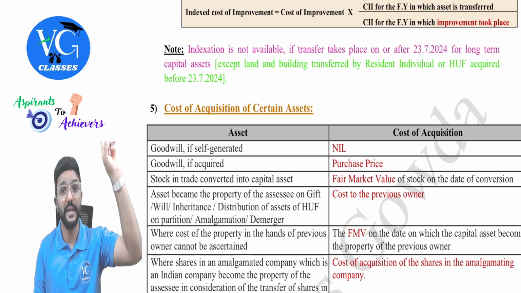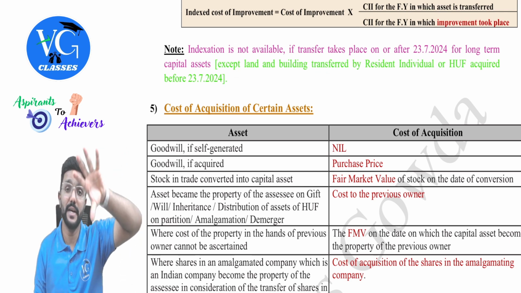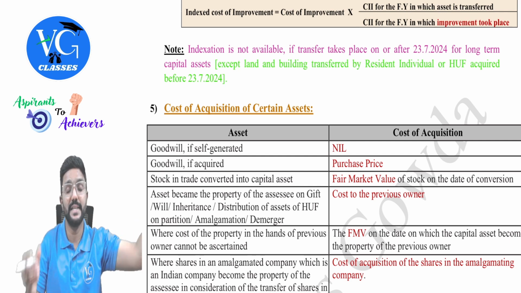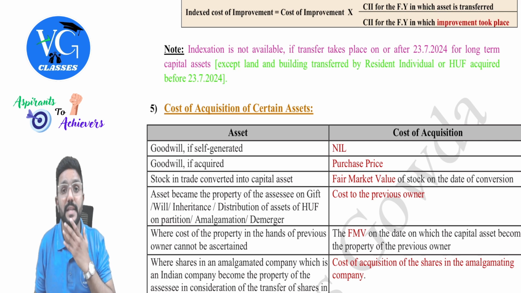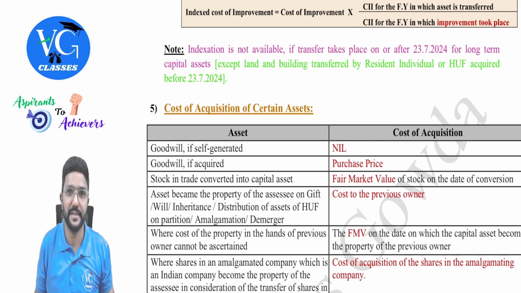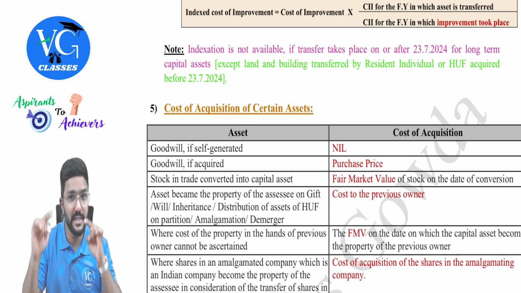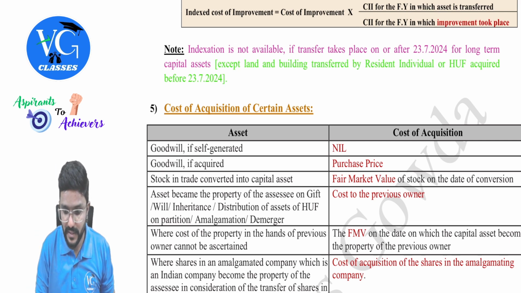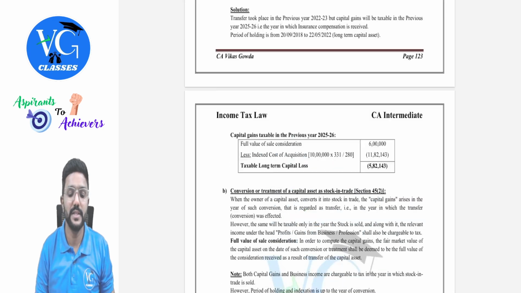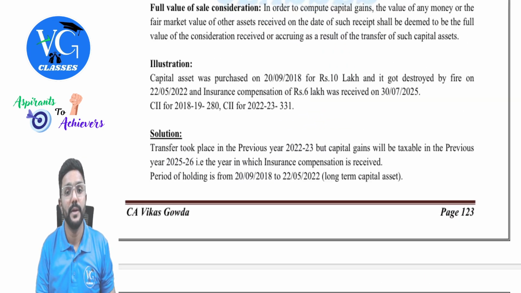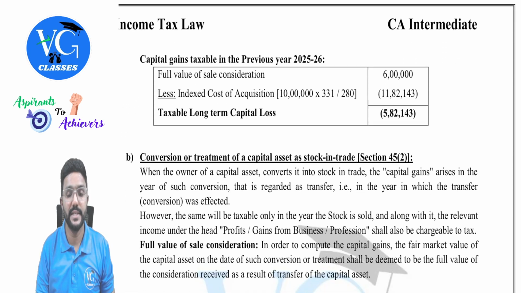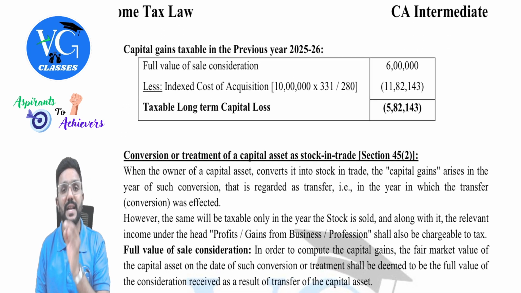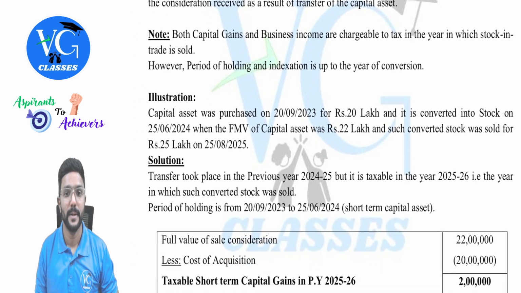Correct? But we discussed a few exceptions where the year of transfer can be a past year, whereas it is taxable in the current year. If that is the case, you have to be careful with indexation, guys. Clear? And I also showed you the illustrations and all, where I have considered the indexation effect, guys. So please be careful with it. The illustrations, whatever I showed here, I have actually considered the indexation effects because the date of transfer would be before 23rd July 2024, guys.